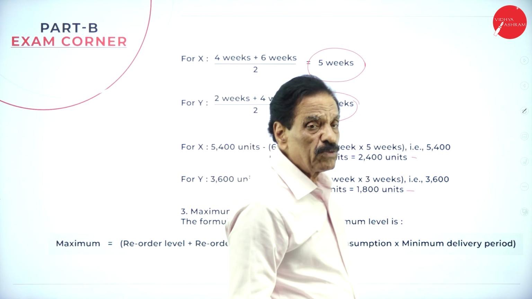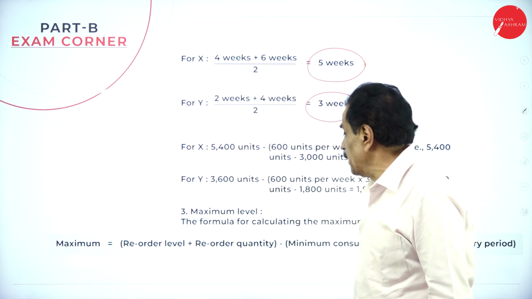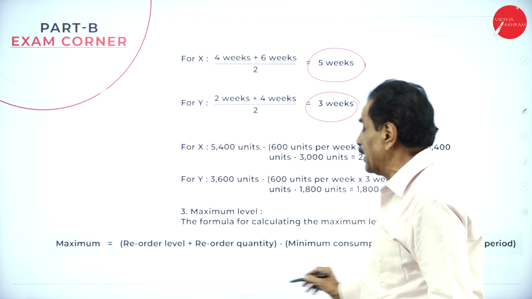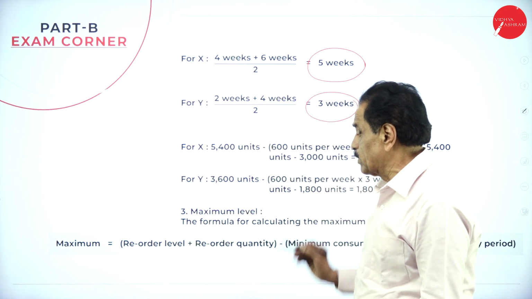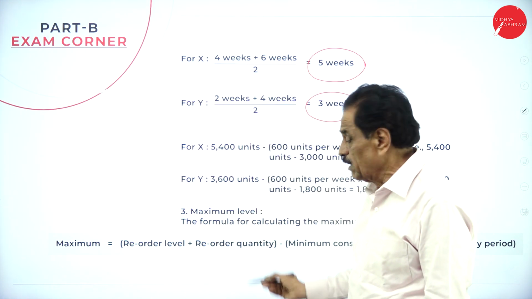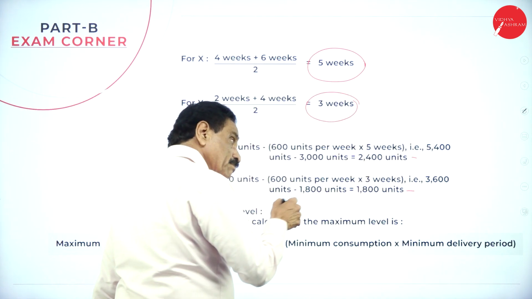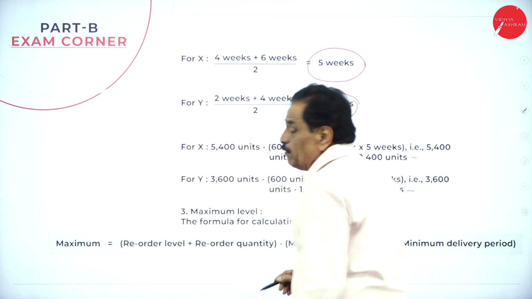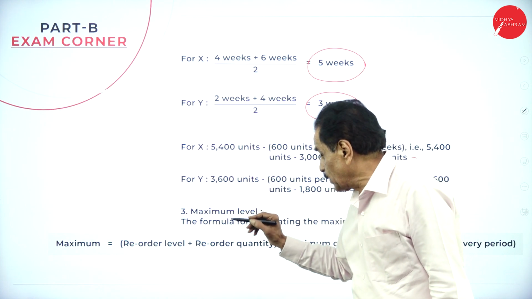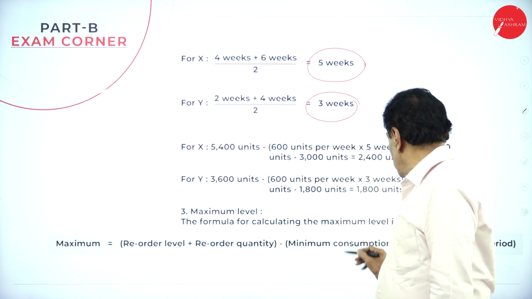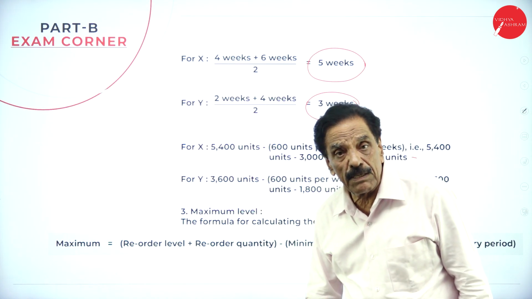So come back to the next one. Maximum level. The formula for maximum level is equal to reorder level plus reorder quantity minus minimum consumption into minimum delivery period.